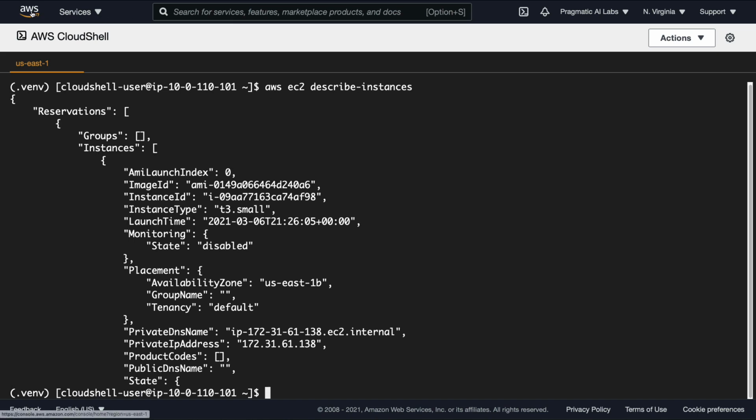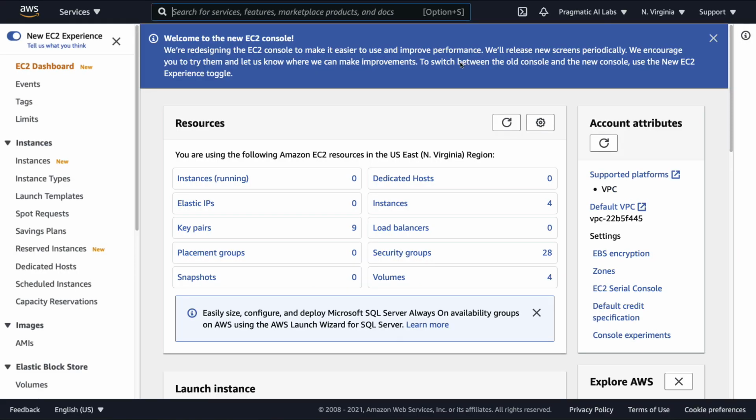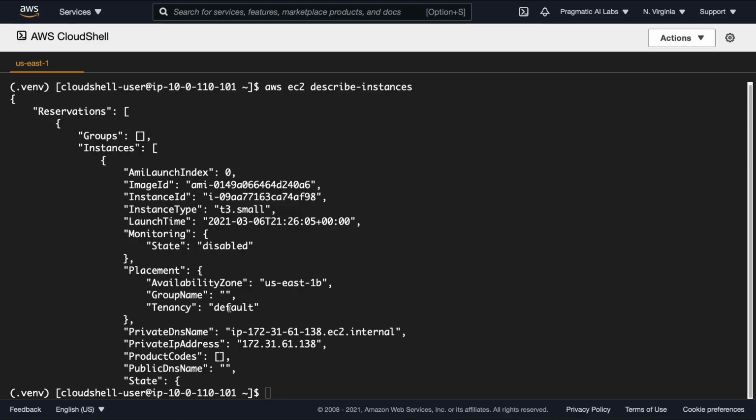So I could go through and I could go back to my EC2 environment here. Let's go ahead and go to EC2. Let's go ahead and find whether we can find this instance. And looks like maybe it's running in, it'll even tell us what region it's running in. Let's go ahead and see. This is US East 1B here. We have one instance, which is a T3 small. And I could go through here and find that and clean it up.